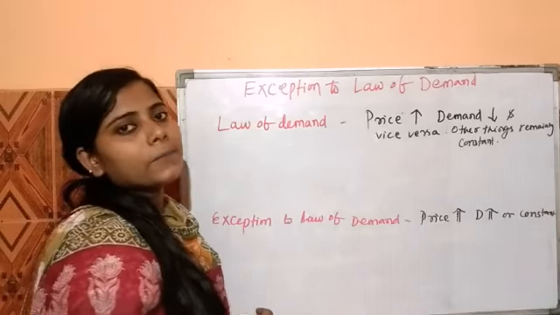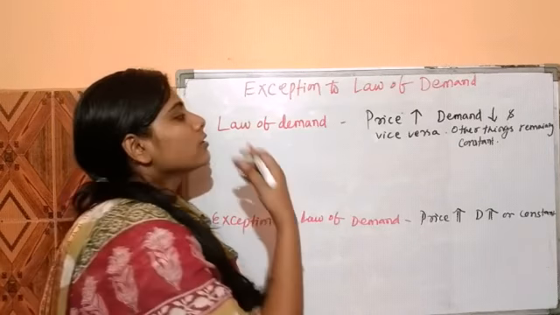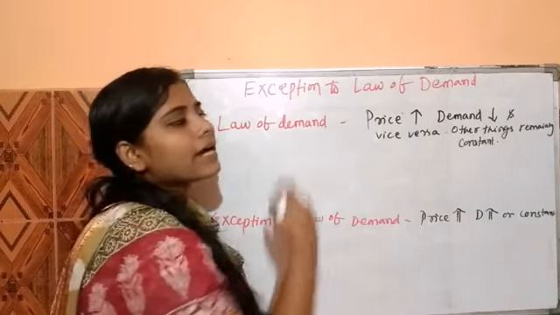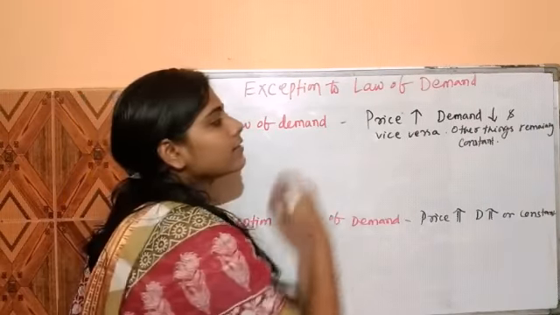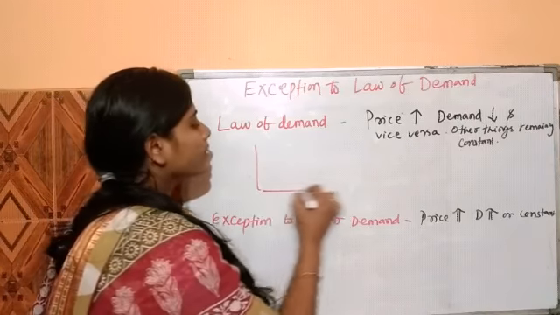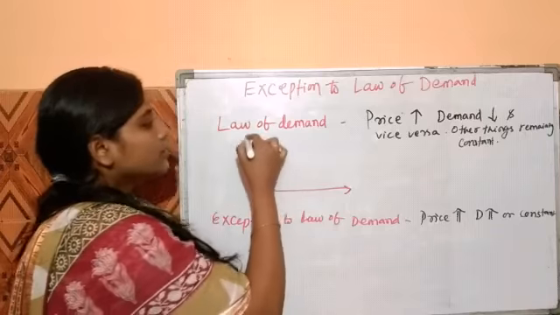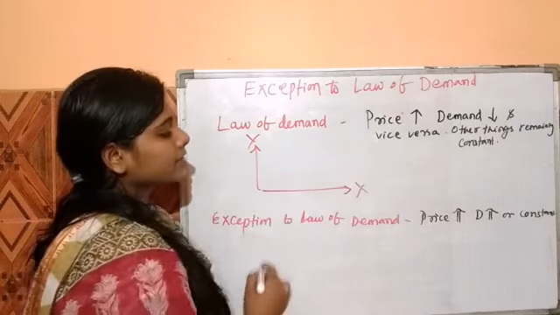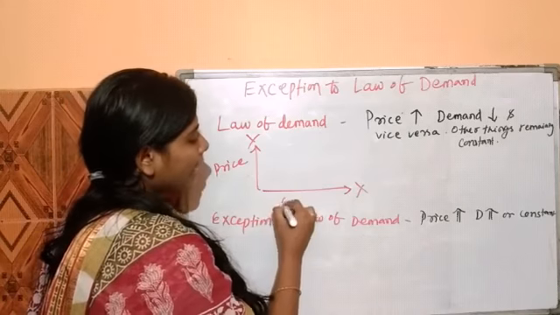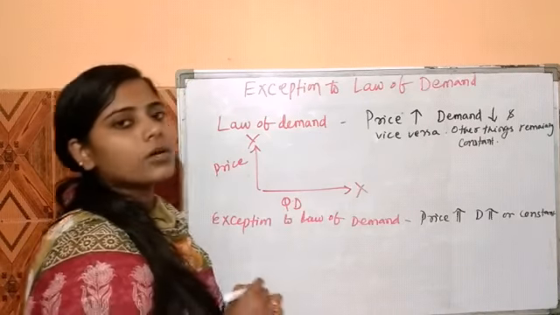So in the earlier point, we noticed that the law of demand is when the price is increased, the demand will be decreased, and vice versa, other things remaining constant. And the diagram will be like this. This is the y-axis, this is the x-axis. The y-axis shows the price of the commodity and the x-axis shows the quantity demanded of the commodity.